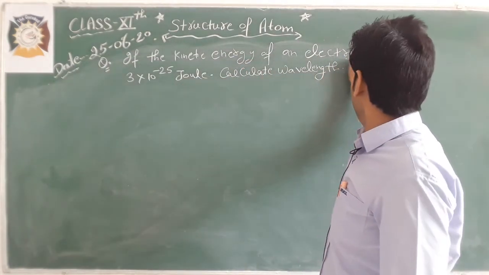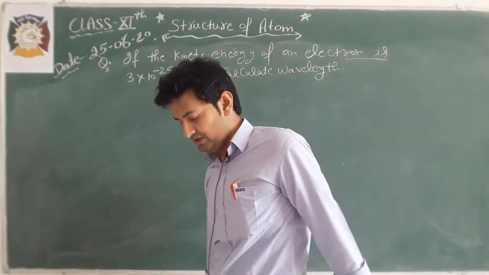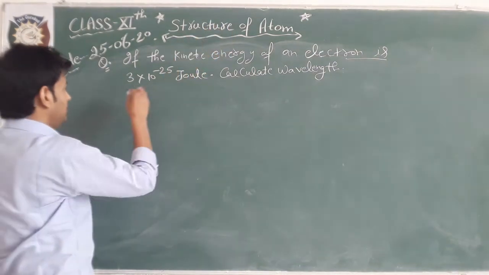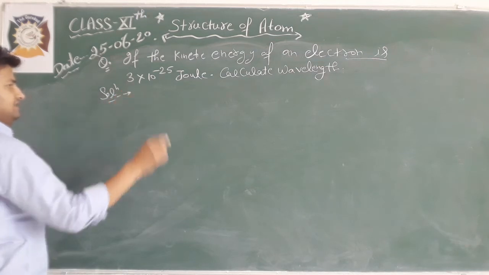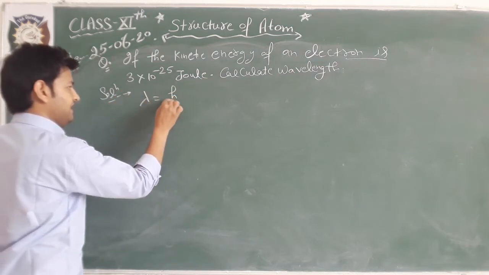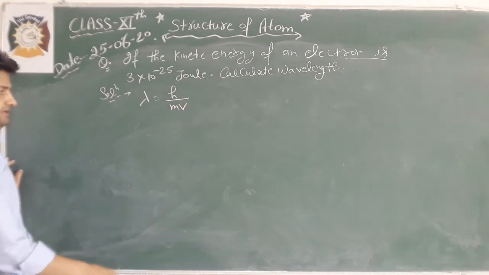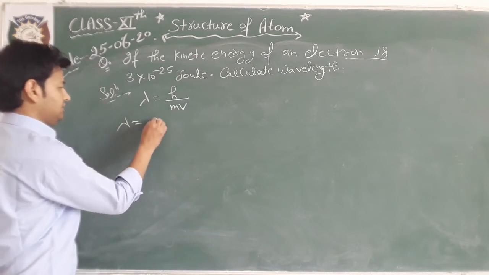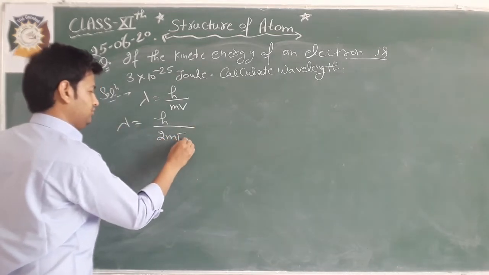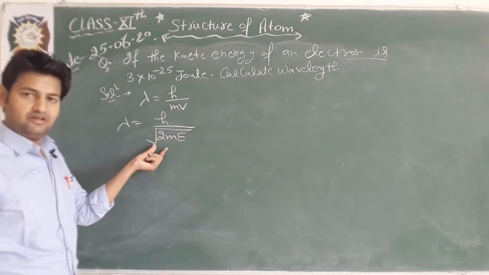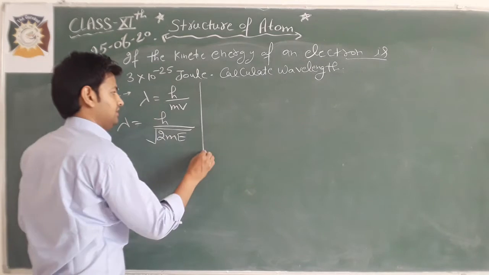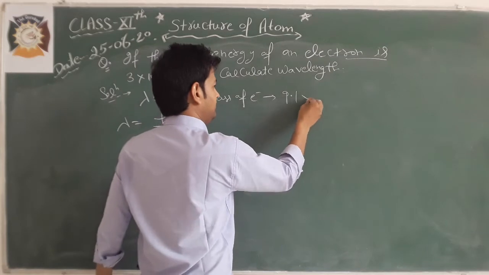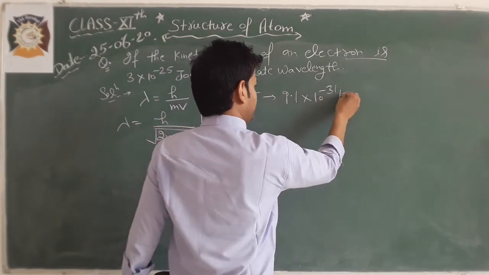We have given the kinetic energy of the electron and it is equal to 3 into 10 to the power minus 25 joule. So apply the relation. As we know, lambda is equal to h by m into v, and the relation between the kinetic energy and lambda is lambda is equal to h by under root of 2mE. We can directly apply this relation. We know the mass of electron. What is the mass of electron? It is 9.1 into 10 to the power minus 31 kg.